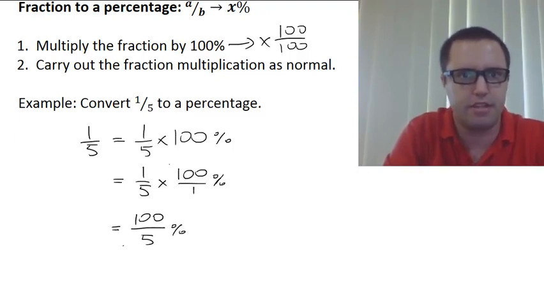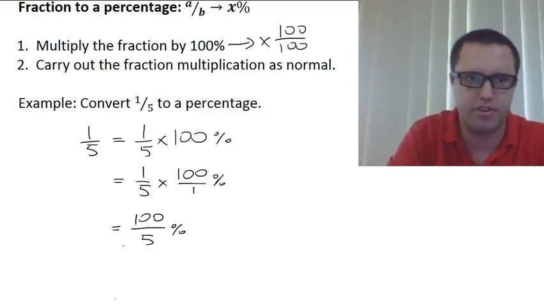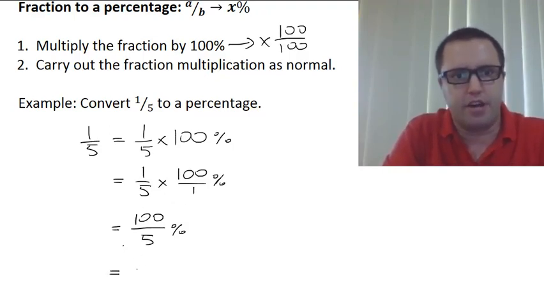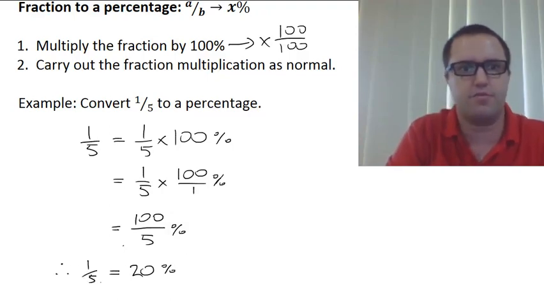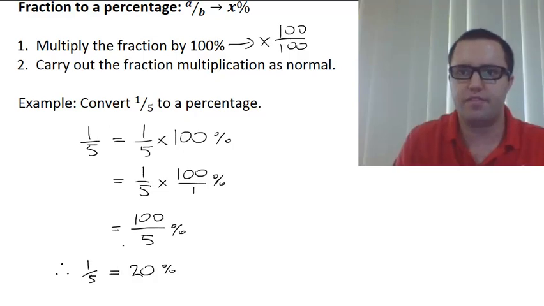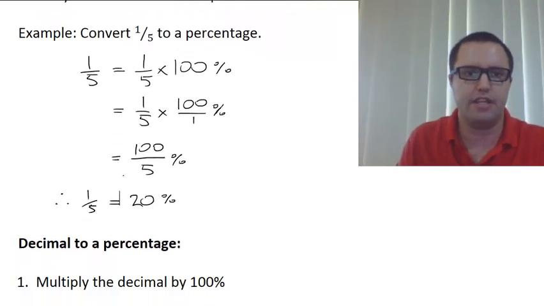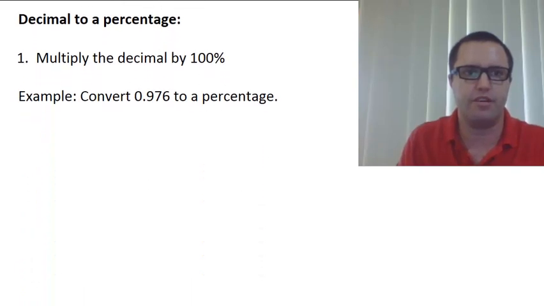So remember that the tops multiply and the bottoms multiply. 1 times 100 is 100, 5 times 1 is 5. 100 divided by 5 is 20%, and we're done. So therefore, 1/5 is 20%. Okay? Now, again, you might get familiar with that and be able to go straight to it, and that's cool. But just showing you full working for now.